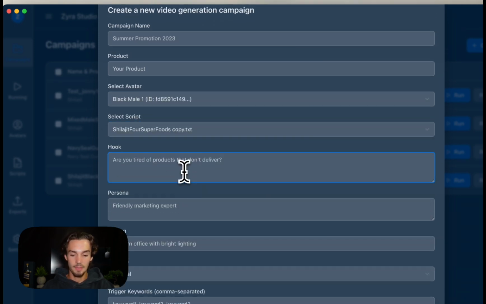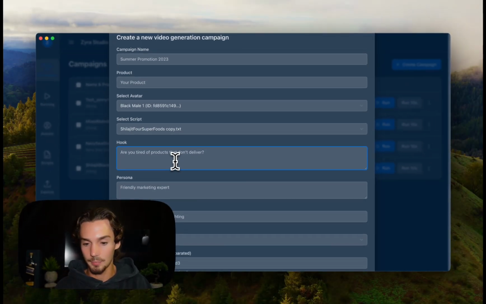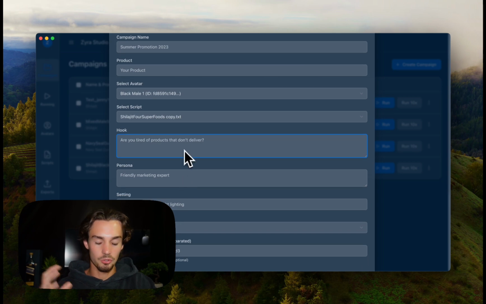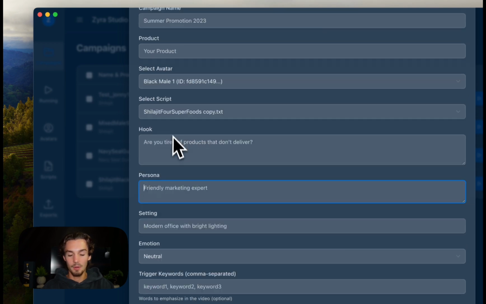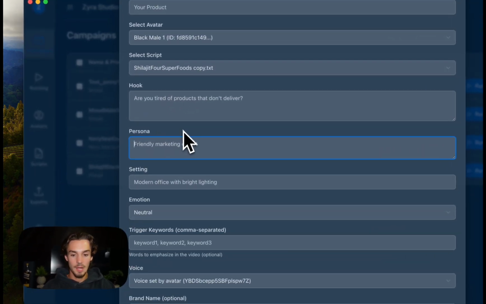and then the hook section is pretty cool, because you could say follow the structure of the script really well. You could say get creative with the hook, but follow the body of the example script. Whatever you want to do, it's super, super custom. And this kind of goes directly to GPT, but this is mainly for the script section. Also with the persona, if we're doing black male 1, you would probably just say black male age 40, age 45, whatever you want to do. So kind of know who's talking, right? Because that's important as well.